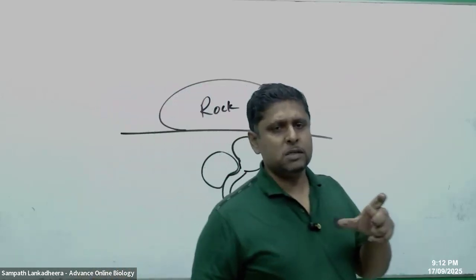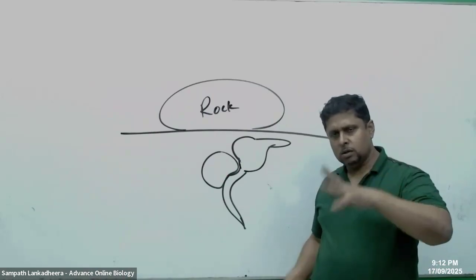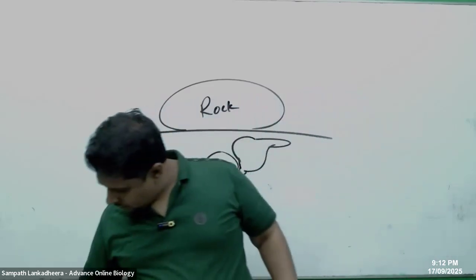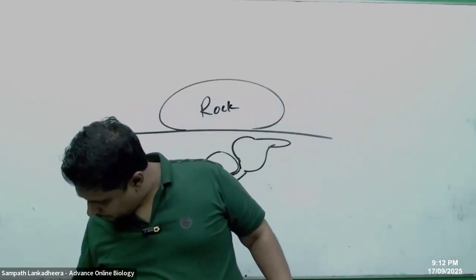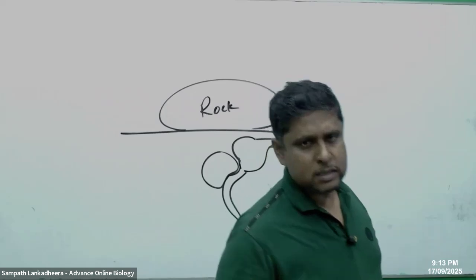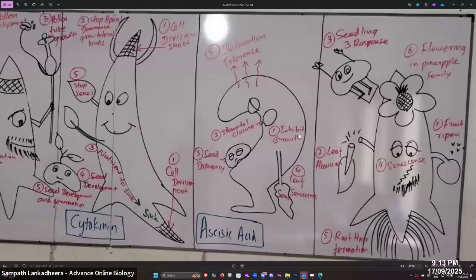Therefore, there are three responses. Triple response: stop vertical growth, promote horizontal growth, and increase the lateral expansion, right? So it says the triple response is inhibition of stem elongation, promotion of lateral expansion and horizontal growth. We call this the triple response of the seedling. This cartoon shows you the triple response. Then, people, fourth one we said senescence. Number five, root hairs are going to form. And then number six, flowering in the pineapple family.